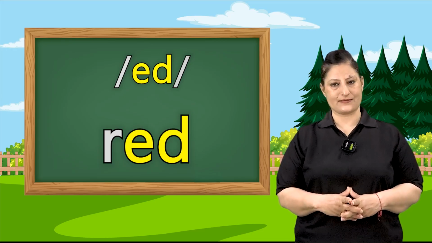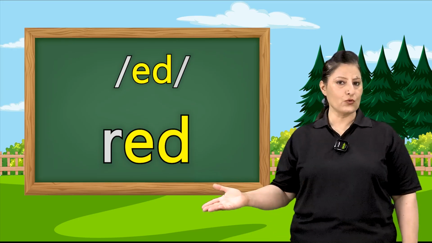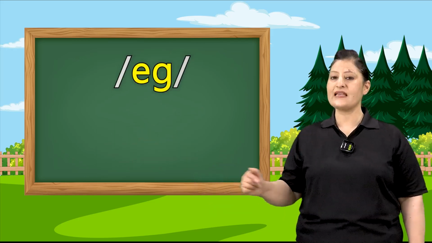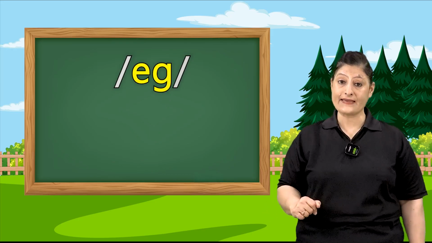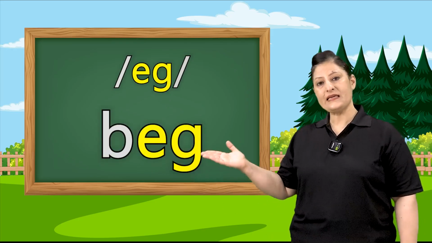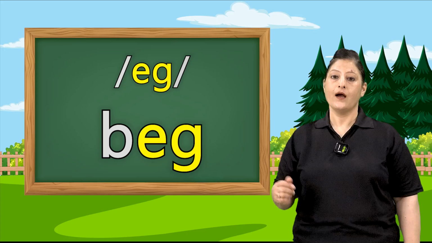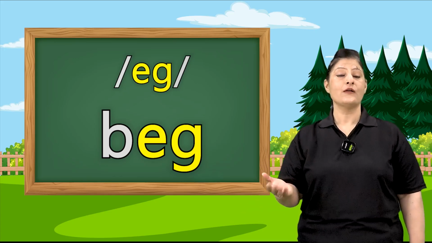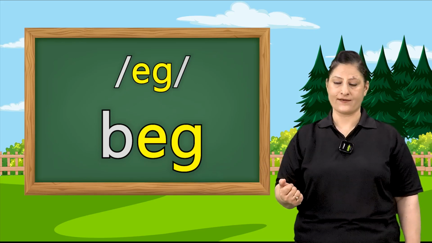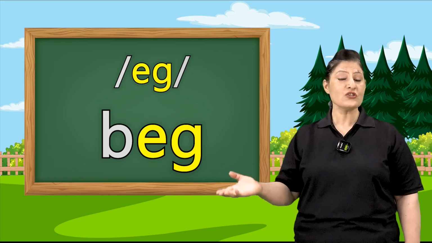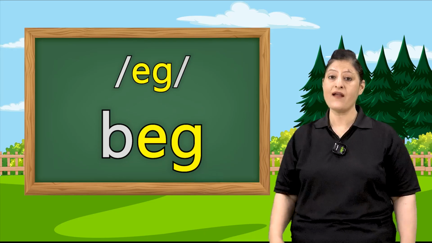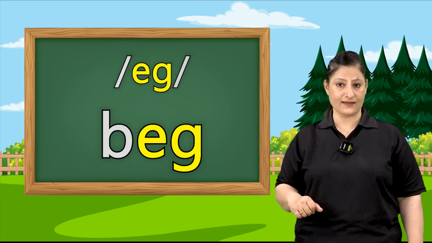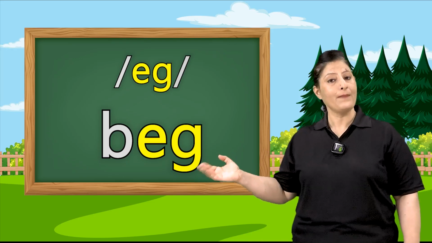Now, let's go to egg words. E and G together says egg. As in B-E-G, beg. Beg means to ask from someone. Just look on the road, there are beggars who are begging. भीख मांगते हैं. Egg, beg.